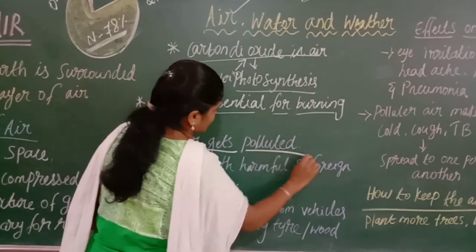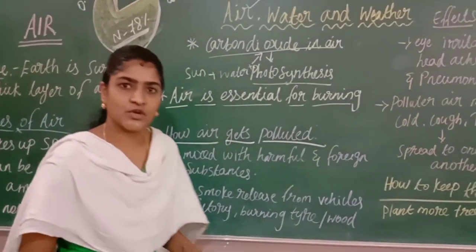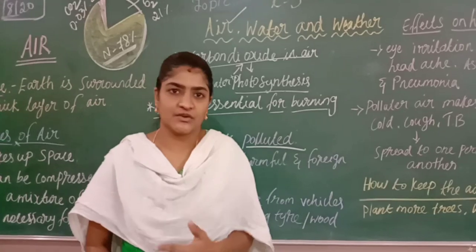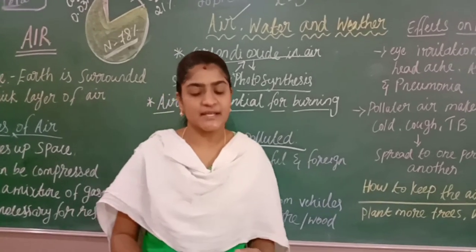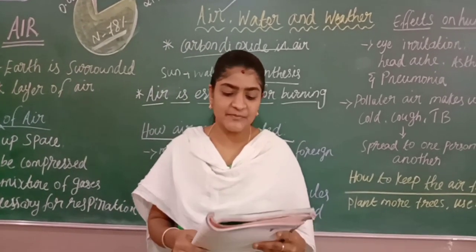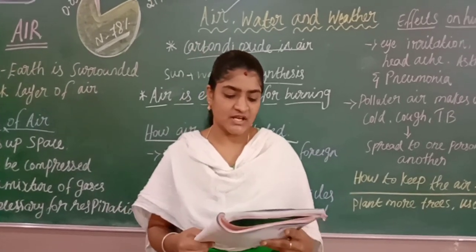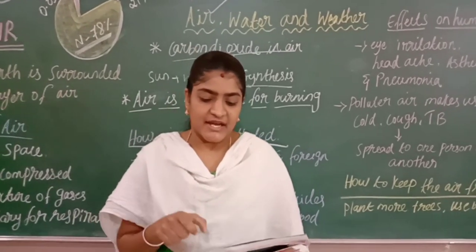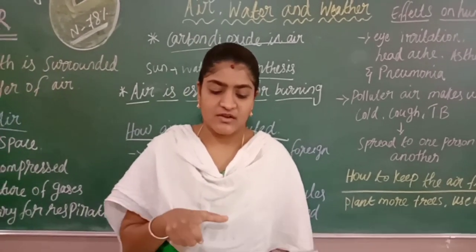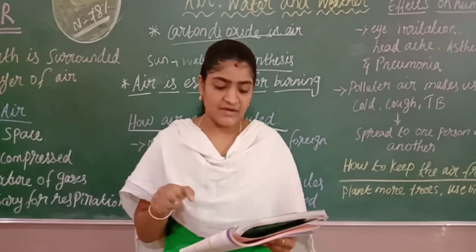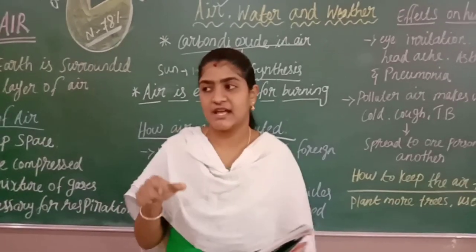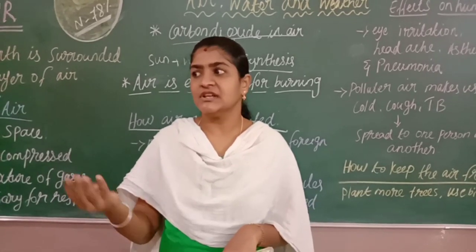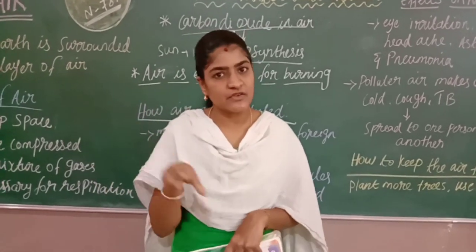And next one we are going to move on: how air gets polluted. From the plants we are getting fresh air, so where does it get polluted? Air gets polluted when it comes into contact with, or gets mixed with, various harmful and foreign substances present in the atmosphere. For example, vehicles leave smoke, right?